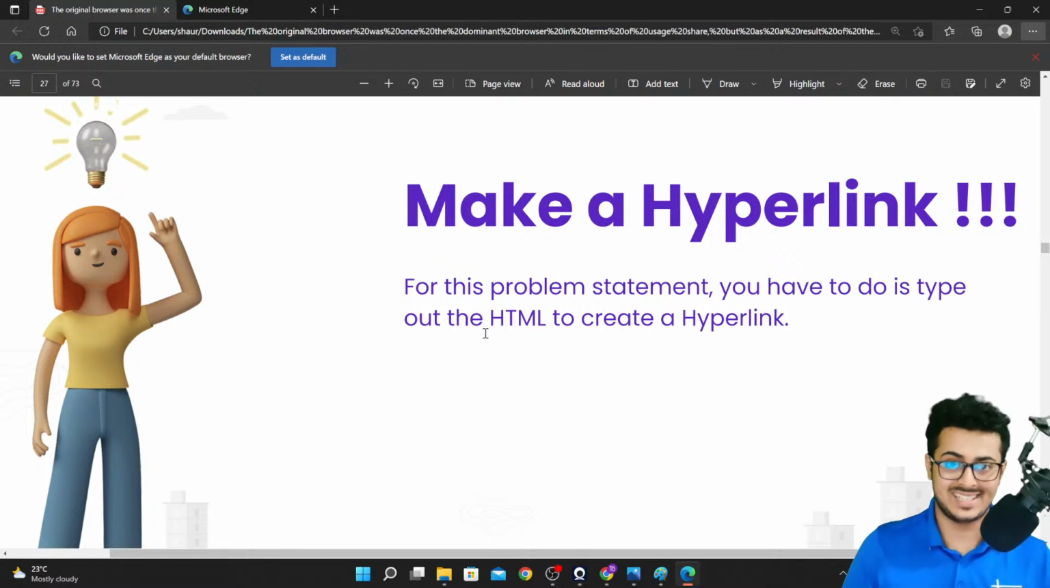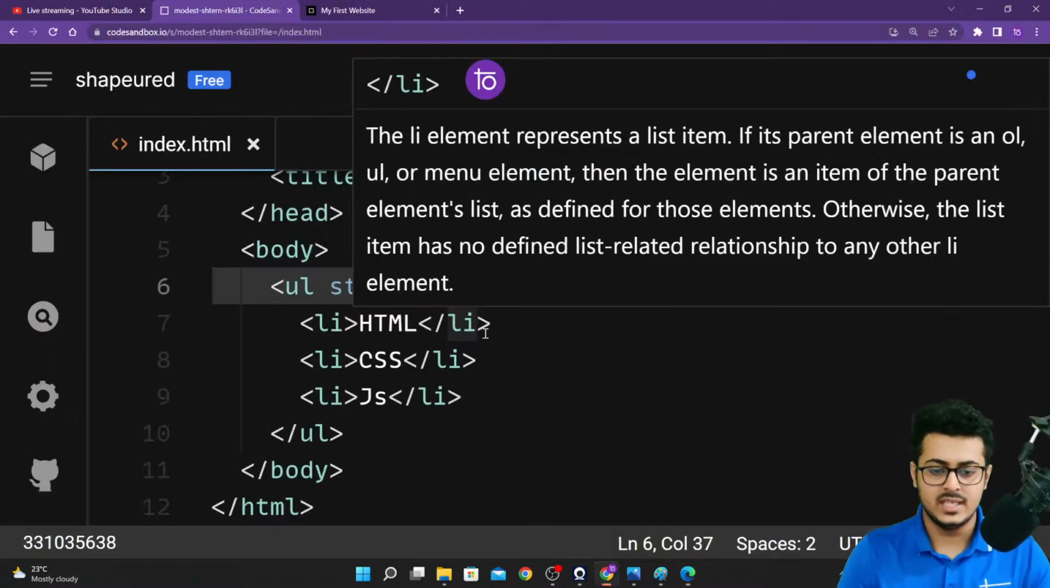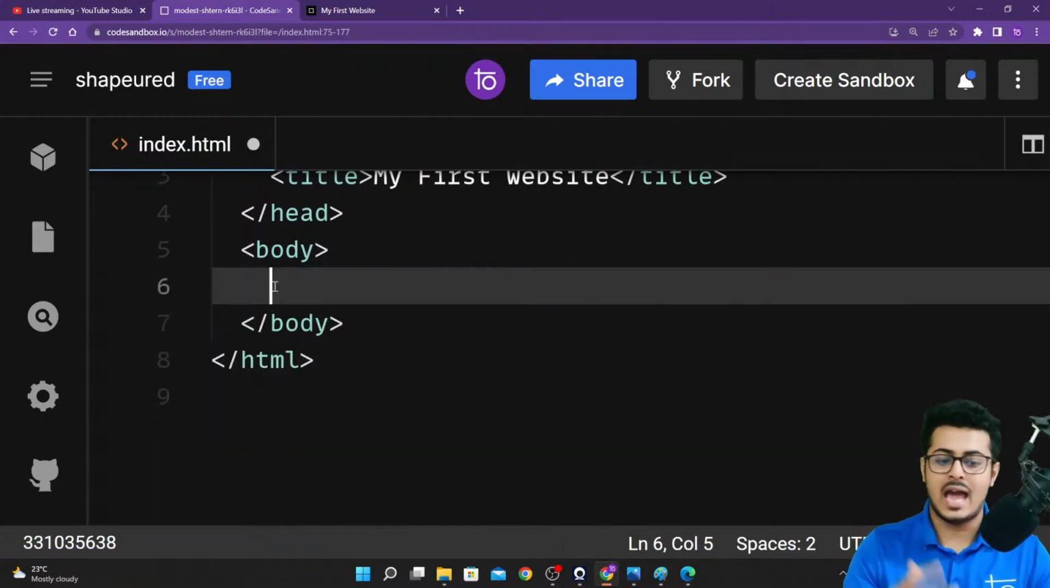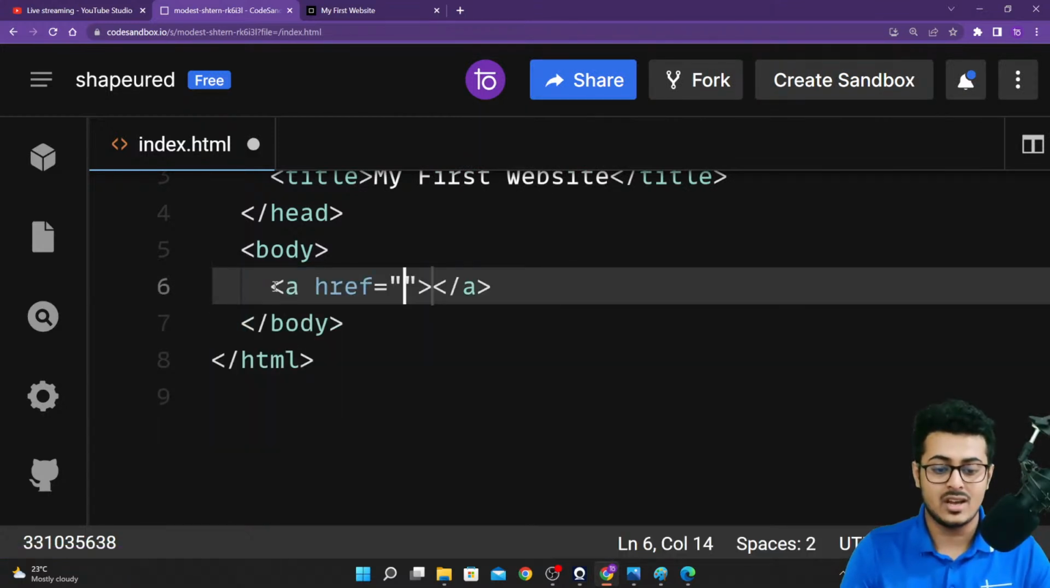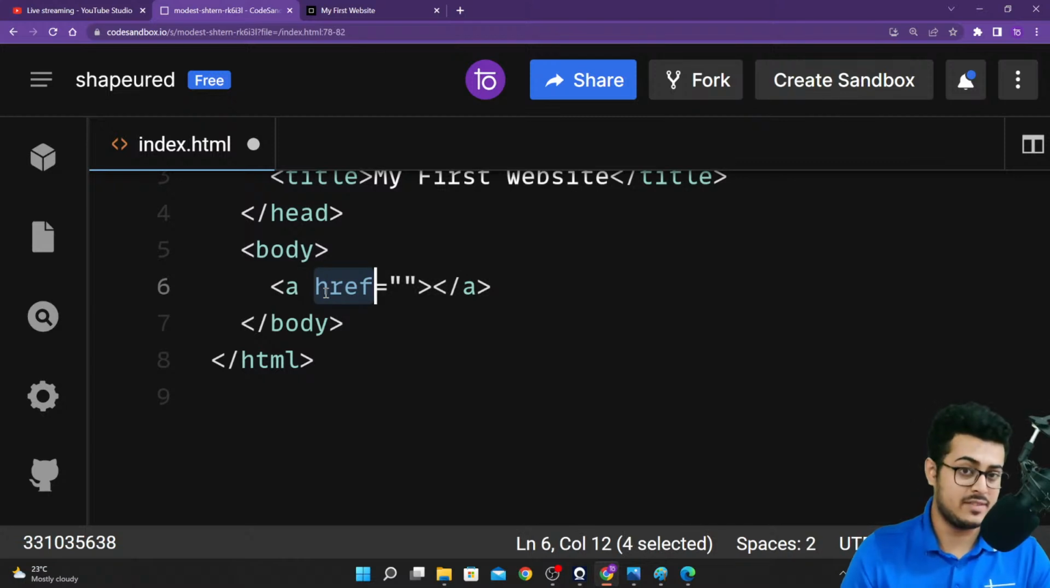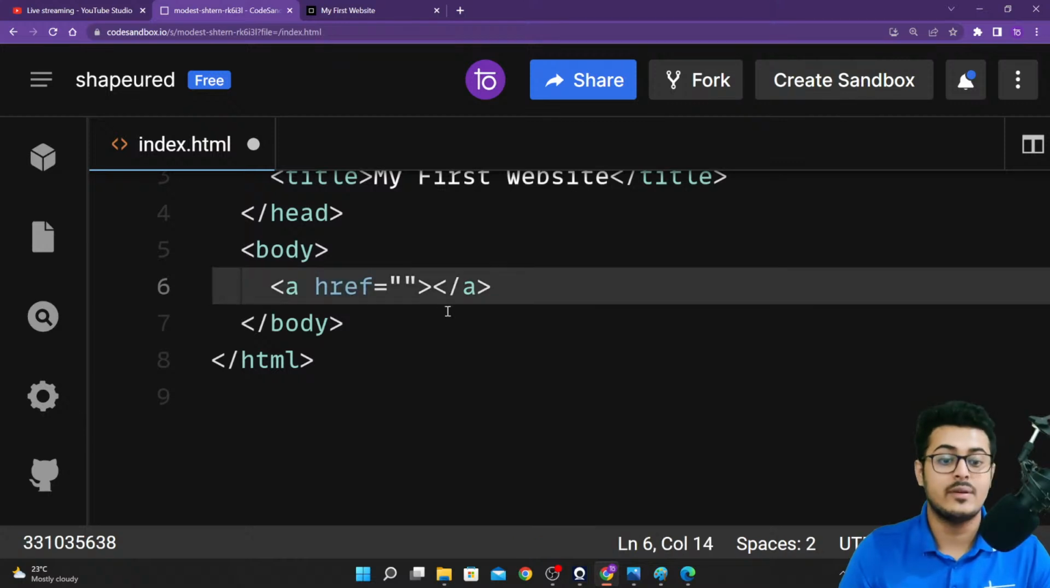So right over here, most of you must have seen these links, and if you click on these links, it takes you to a new website. That is what we are going to do right now. We are going to create our very own hyperlink. It's pretty simple actually. To create a hyperlink, the tag that you have to use is the a tag, also called the anchor tag. It has an attribute associated with it called href, that is the reference to the website that you want to link to.